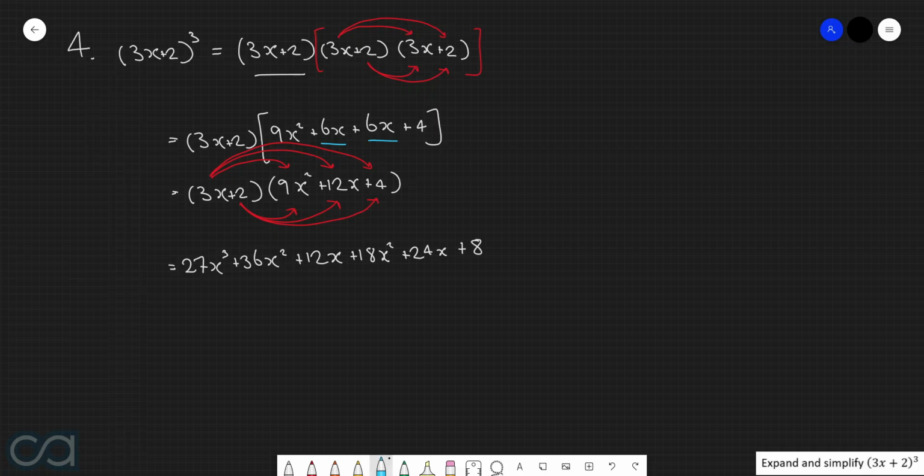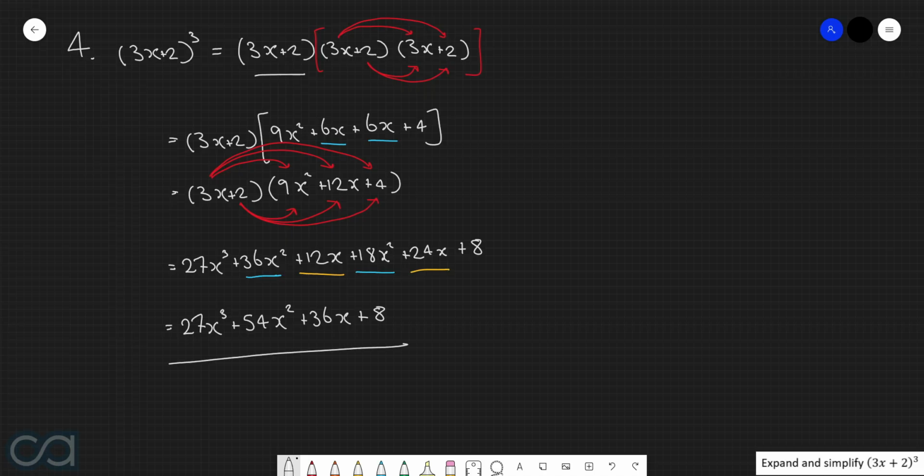Now, in order to get our final answer, we once again need to simplify, and so we're going to start collecting some like terms. We've got 36x squared and 18x squared there, and then we've got 12x here and 24x there. So first things first, this 27x cubed can stay exactly where it is. By combining the x squared terms, we get 54x squared. By combining the x terms, we get 36x, and then we've got an 8 at the very back. So our final answer is 27x cubed plus 54x squared plus 36x plus 8.